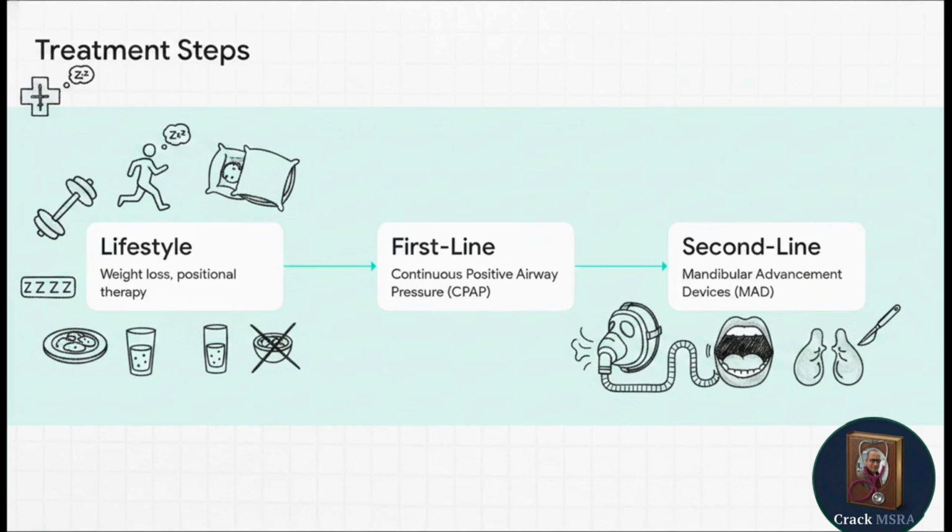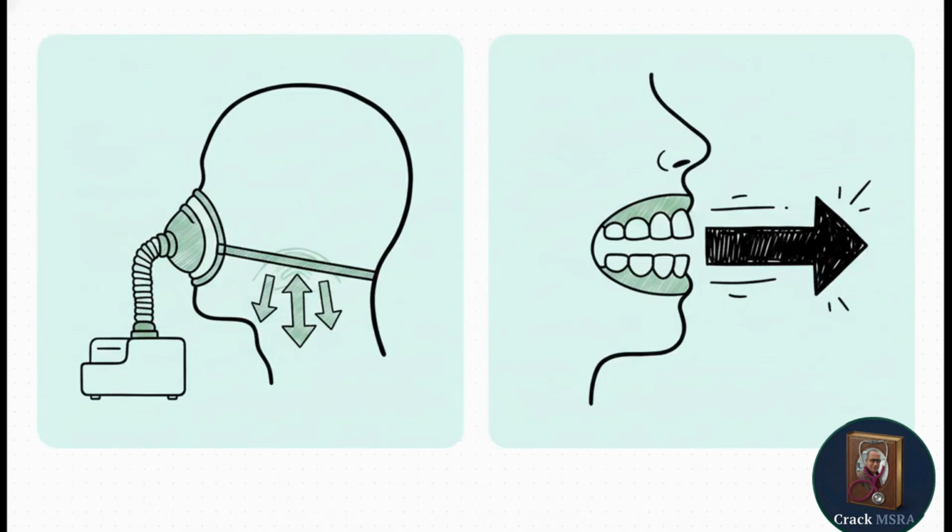even more. Only then, or in moderate to severe cases, do we escalate to our first-line medical treatment, which is CPAP. And as a backup, we have second-line alternatives like mandibular advancement devices, or occasionally targeted surgery for specific anatomical issues like severe tonsillar hypertrophy. Notice the distinct mechanical differences here. CPAP is the definitive first-line therapy for moderate to severe OSAHS. Think of it as a pneumatic splint. It literally uses air pressure to force the pharyngeal airway open.